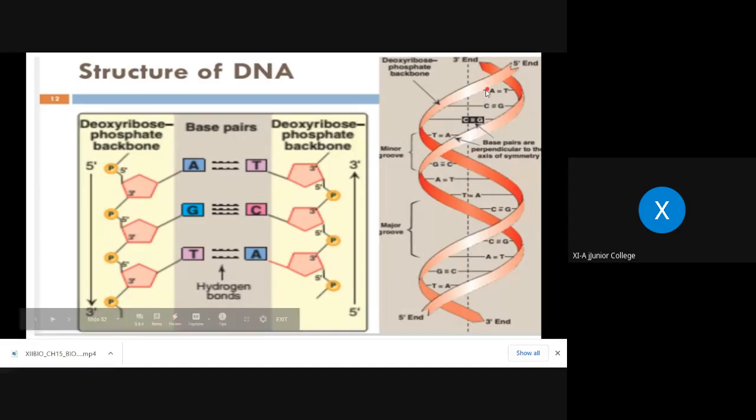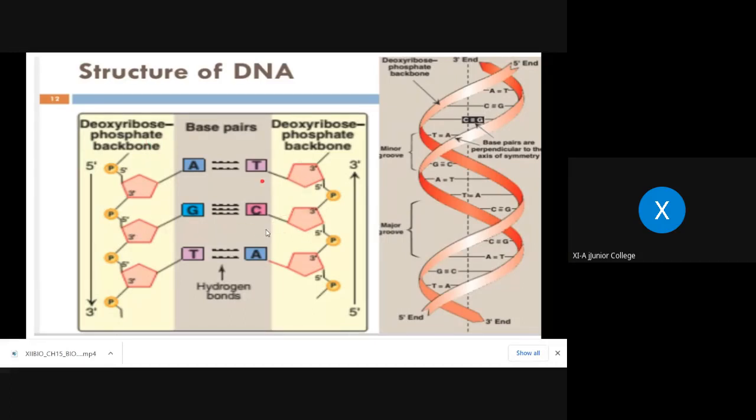Now how does the DNA look? This is one strand, this is another strand, they are running parallel, but the direction is opposite. How this direction is called, I will show you in this diagram. See here, this is a single chain of nucleotides, a single polynucleotide chain. Suppose you consider this is polynucleotide chain number 1 and this is the second polynucleotide chain.